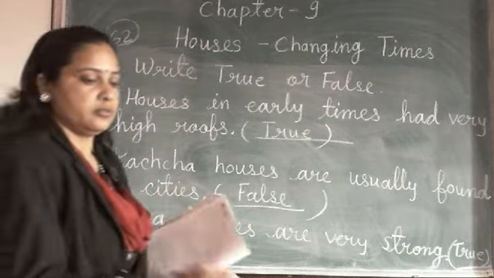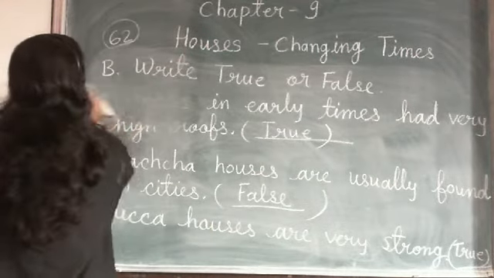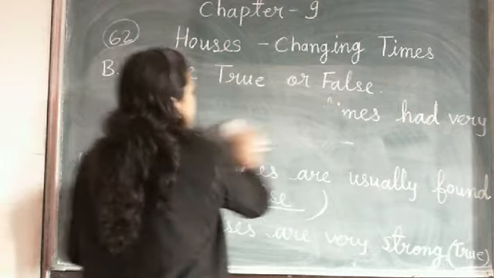Now, next question. Number 4. What is given on the 4?